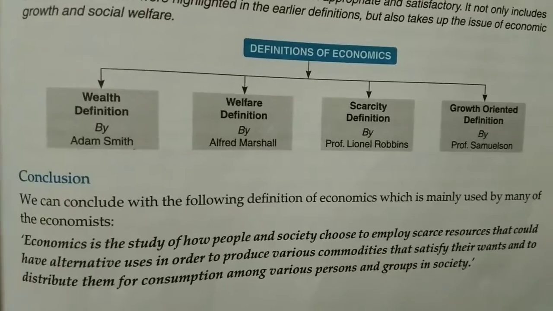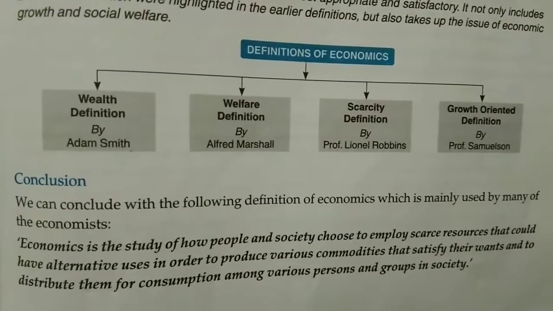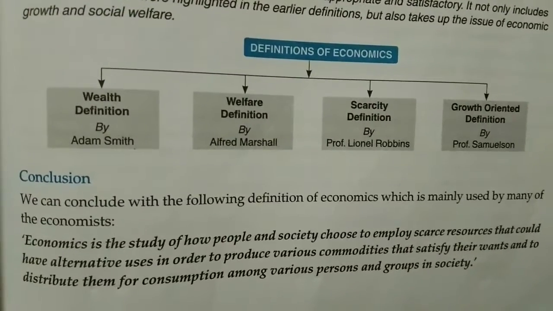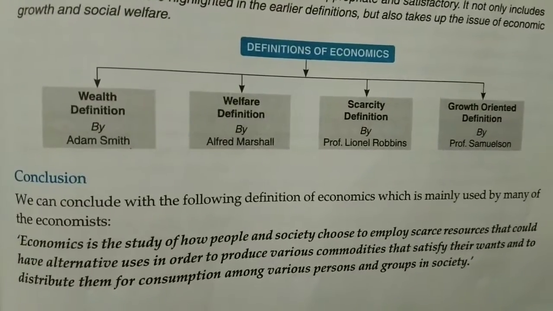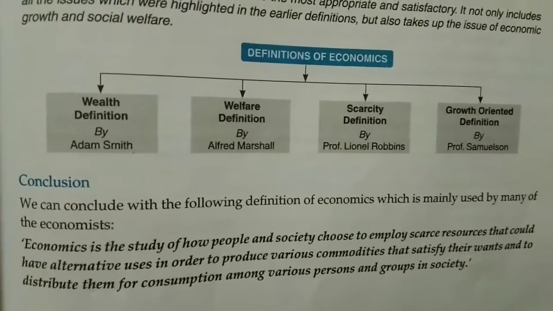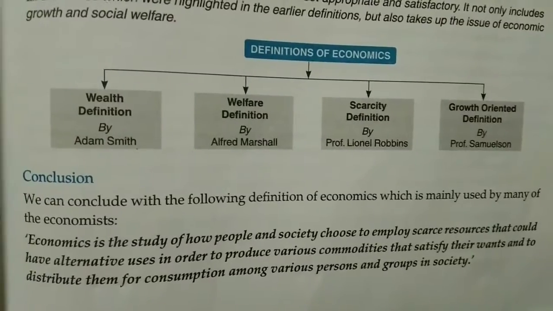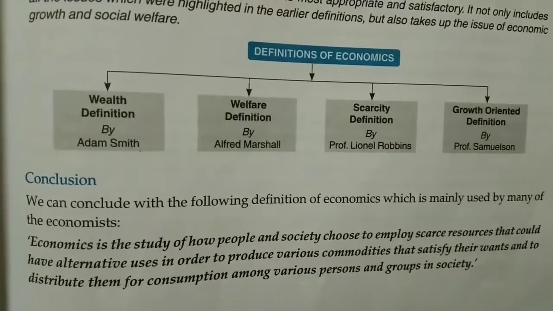So this is the definition of economics, considering all the four important definitions of economics, that is wealth, welfare, scarcity, and growth-oriented definition. Now we will see economic activities and non-economic activities.